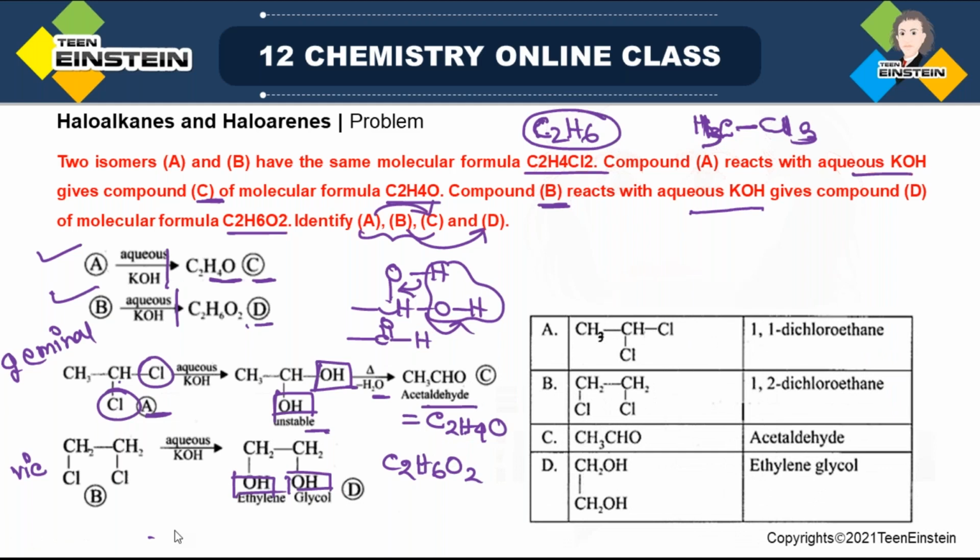So finally, the structures of A, B, C, D. A and B we already know. C is CH3CHO, which we get from A, and D we get from B, which is ethylene glycol. So our question was to identify A, B, C, D, and all these structures are identified.